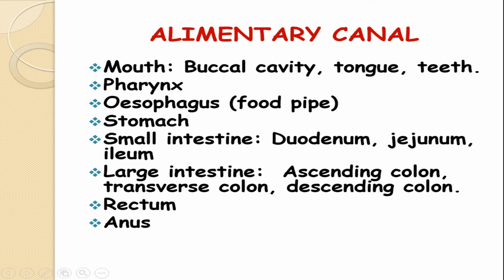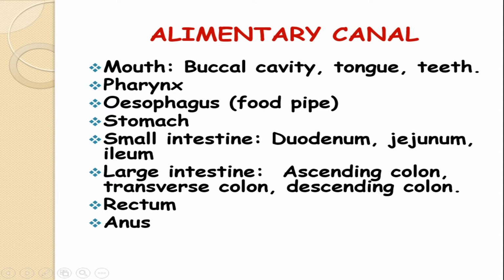Okay, the alimentary canal. These are the organs through which the food particles pass. The first is the mouth. The mouth consists of the buccal cavity, teeth and tongue. These are the organs which touch the food. In the mouth there are the salivary glands as well. The salivary gland secretes saliva which comes inside the buccal cavity and mixes with the food with the help of the tongue. But the salivary gland itself doesn't come in contact with the food.